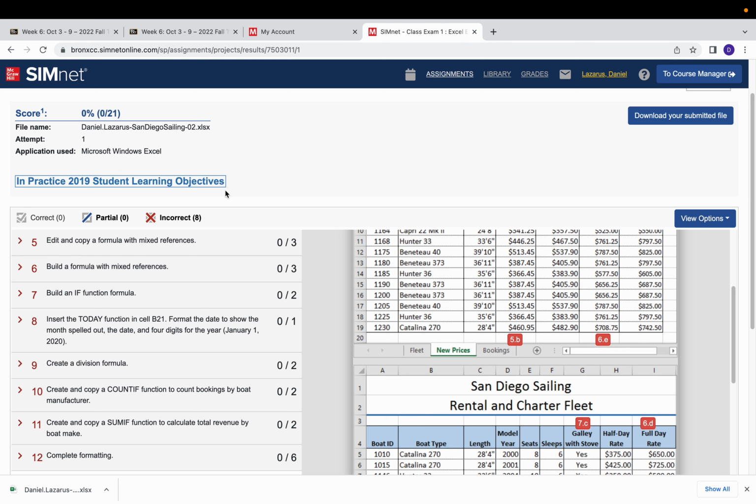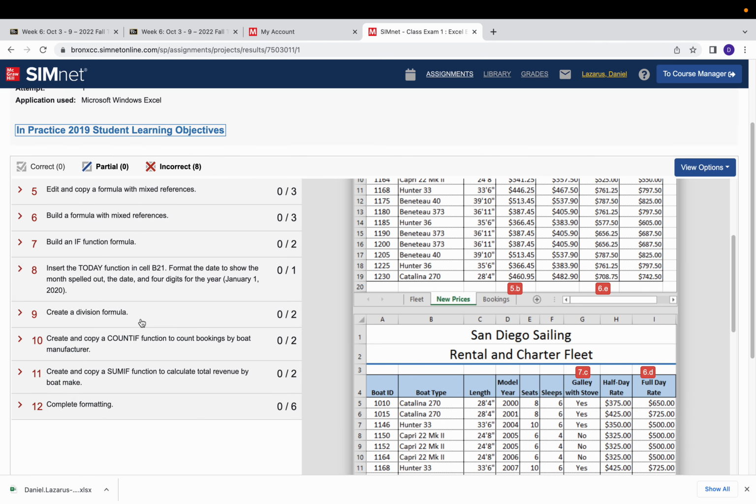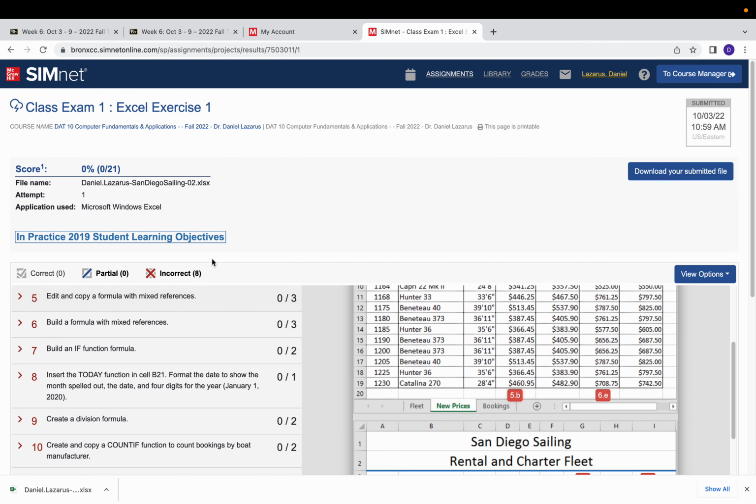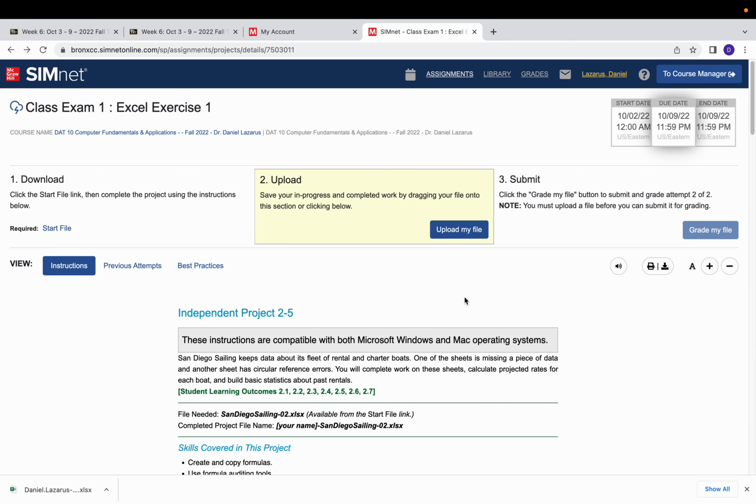It tells you you got 0 because you didn't do this formula correctly. Now the option here is to maximize learning. So I have given you a second chance. You can find out where you made a mistake, and you can go back to your file and correct it, and then go back and resubmit the file here. So you will have another chance to do it. As soon as you submit it twice, that's a final grade.